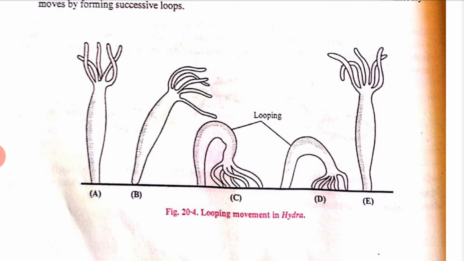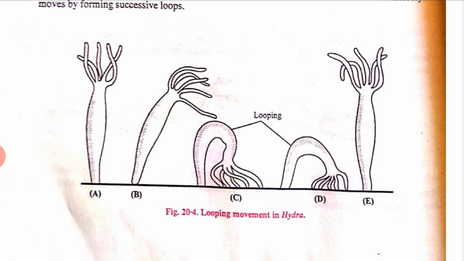In the outer layer, the ectoderm of the body wall is present, and inside, the endoderm or gastroderm. So, by gliding. What is gliding? It is the simplest type of movement in which the epidermal cells of its basal disc enable hydra to creep or glide slowly over the substratum to which it is attached. That is called pseudopodial glide, right?